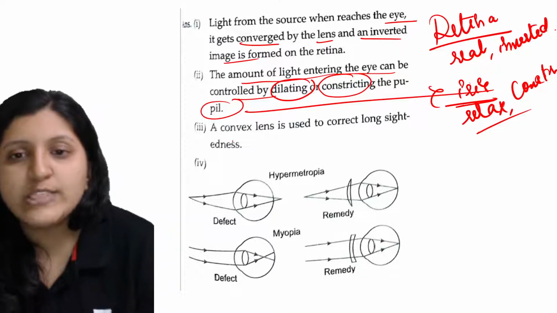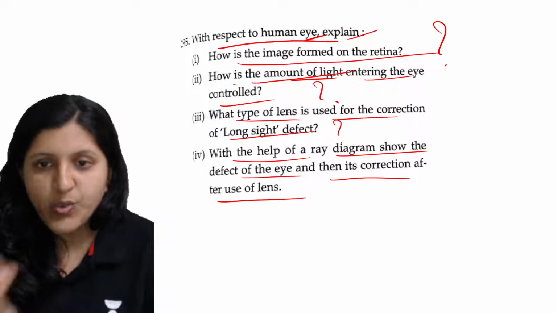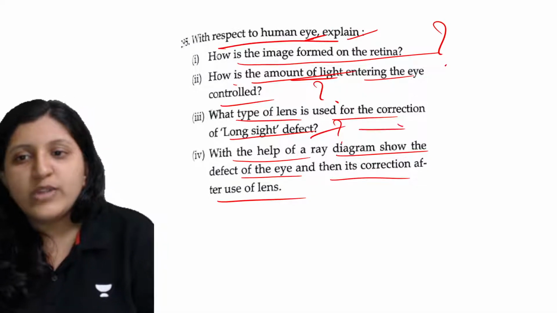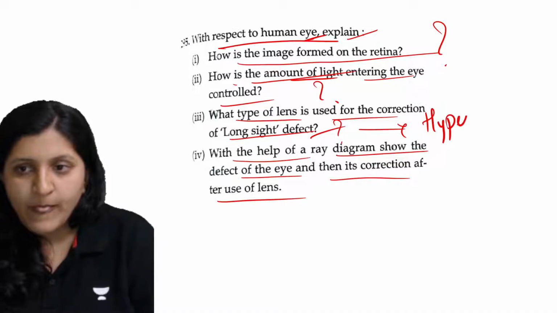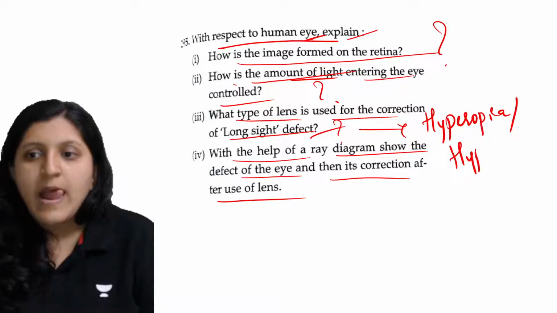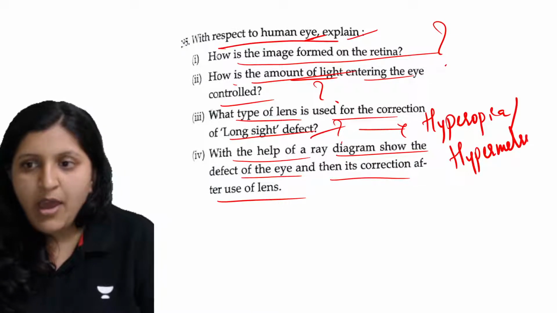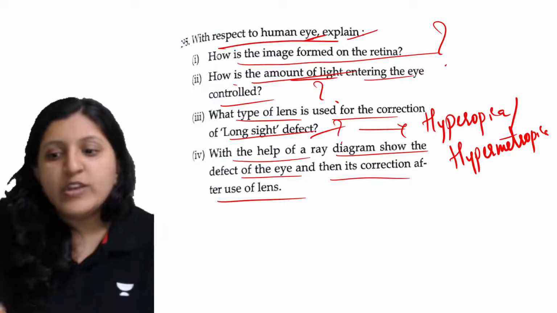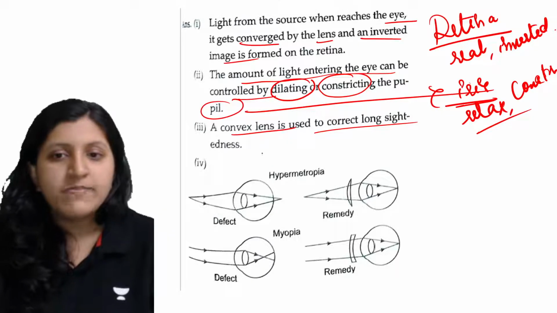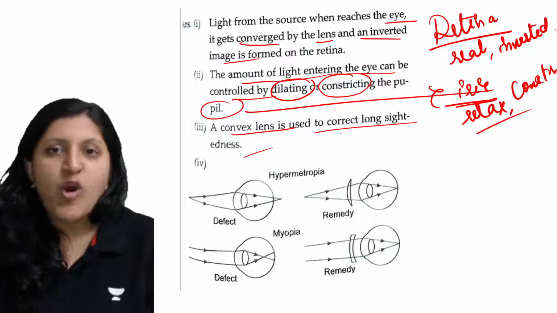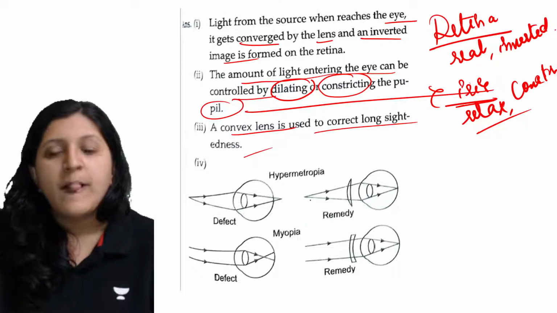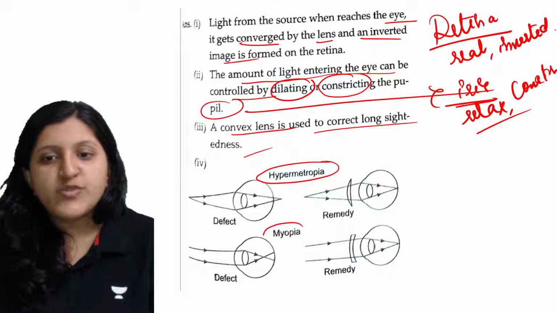Now the next one: which type of lens can be used for the correction of a long sight defect? That is hyperopia, which can also be called hypermetropia. In that case, what is the correction factor? A convex lens can be used to correct hypermetropia, hyperopia, or long-sightedness. Next, here they have shown it for hypermetropia, and this one is for myopia.